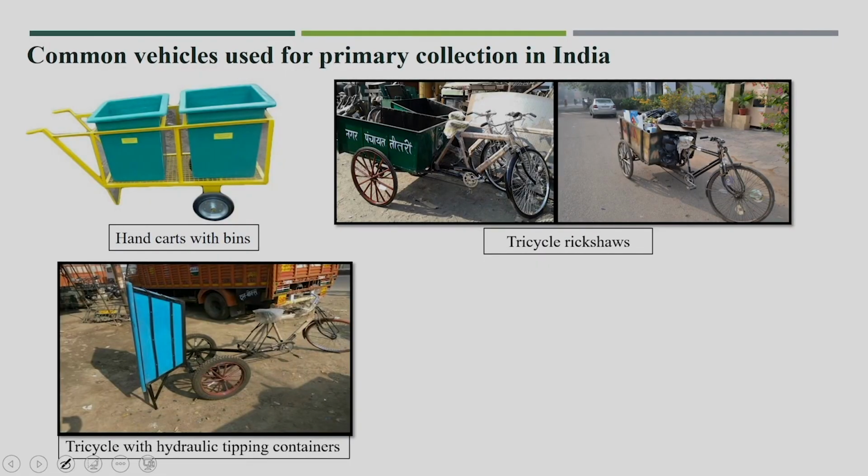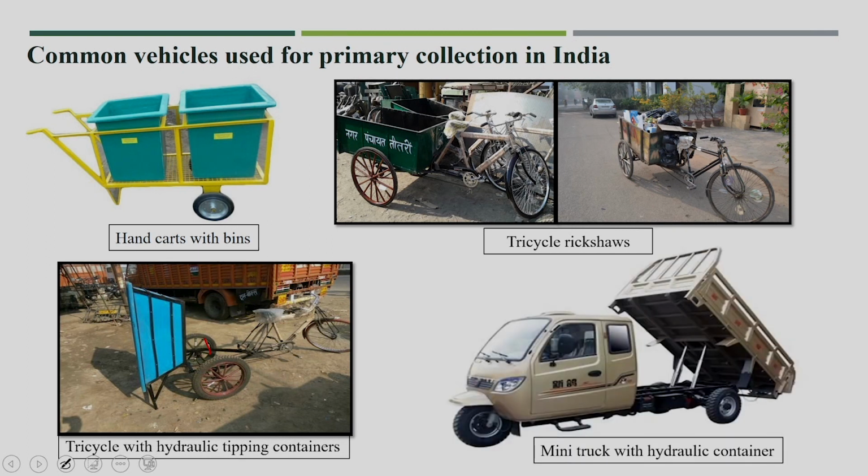Then there is a tricycle with a hydraulic tipping container, where unloading of waste onto the dustbin area is very easy. But in the other case, unloading is somewhat difficult because that vehicle does not have a tipping facility, so the time required for unloading is large.